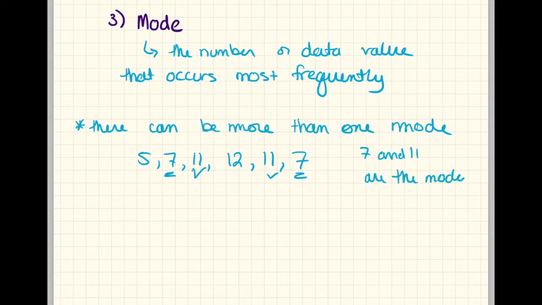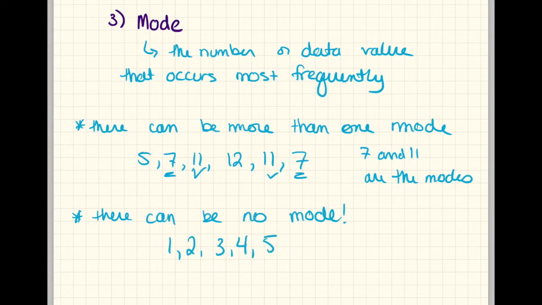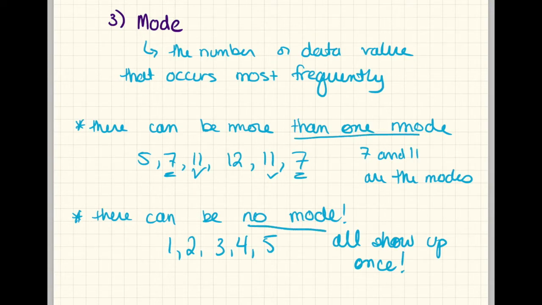So 7 and 11 are the modes. The other thing that you can also expect is there can be no mode. Basically, if there's no mode, it's because everything shows up one time and one time only. So for example, 1, 2, 3, 4, 5 are a set of data values. They all show up once and only once. So none of them is showing up more frequently than the other because they all show up once. So there can be no mode, there can be more than one mode, or of course there could only be one mode, something that shows up way more than everything else.